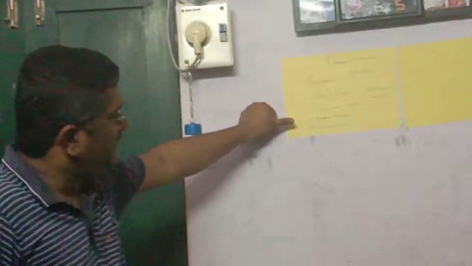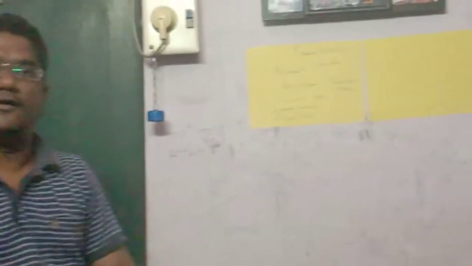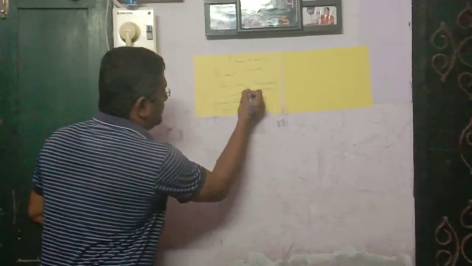There are four variables: independent variable, dependent variable, moderating variable and extraneous variable. Most of the faculty members and students are very much confused about these variables. While coming to the first variable, the independent variable: it does not have any impact on other variables.